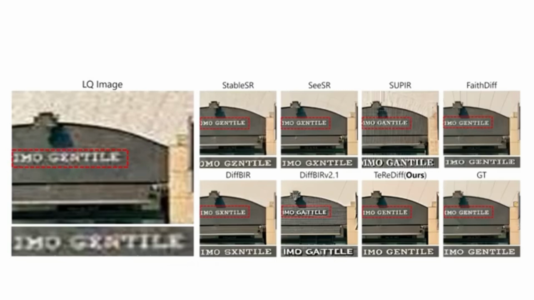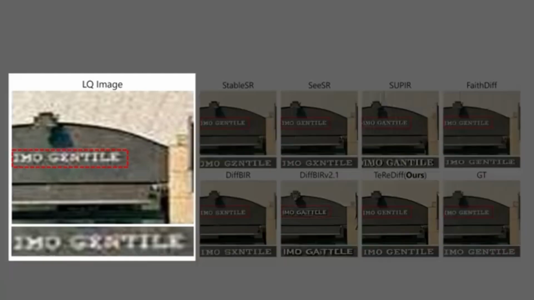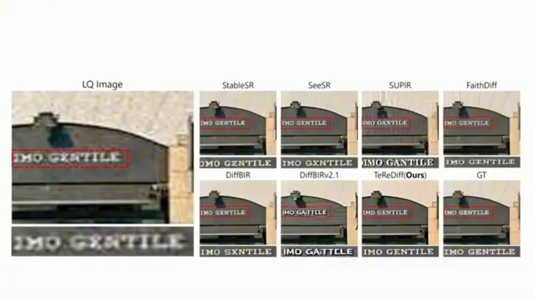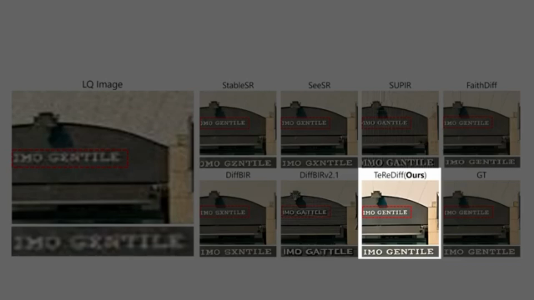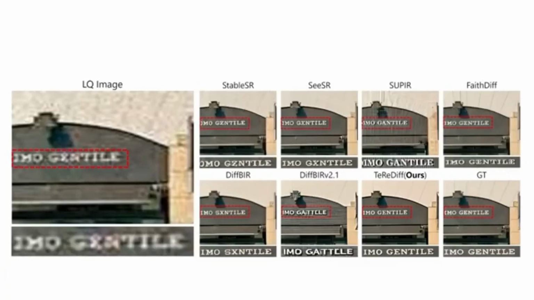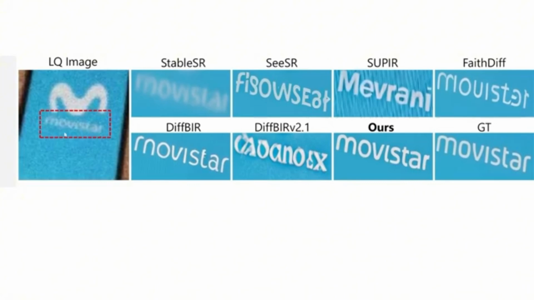Check out some more examples here. On the left is the original low-quality image. The final cell here shows the ground truth. This is how it should look. Upon comparing this latest method with the other existing alternatives, you'll observe that this new approach is unequivocally the most effective at correcting and sharpening images, particularly the textual elements within them. It's quite close to the ground truth. This example is particularly impressive. Just look at the original low-quality image. It's really hard to tell that this is supposed to be movie star. With this font, it's amazing that the AI transformed it so well.